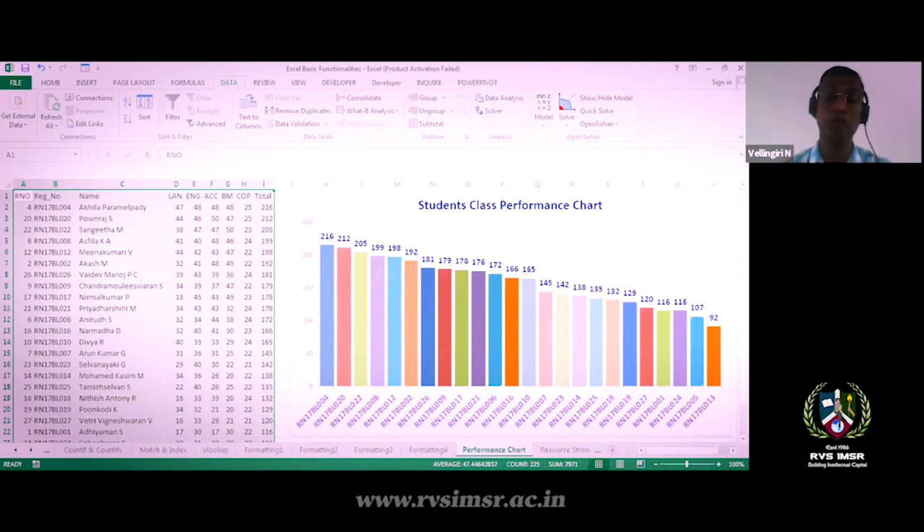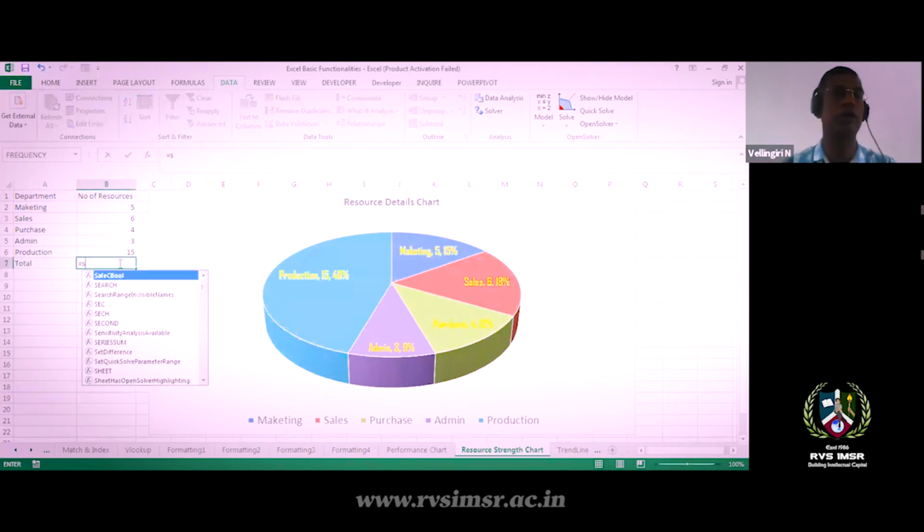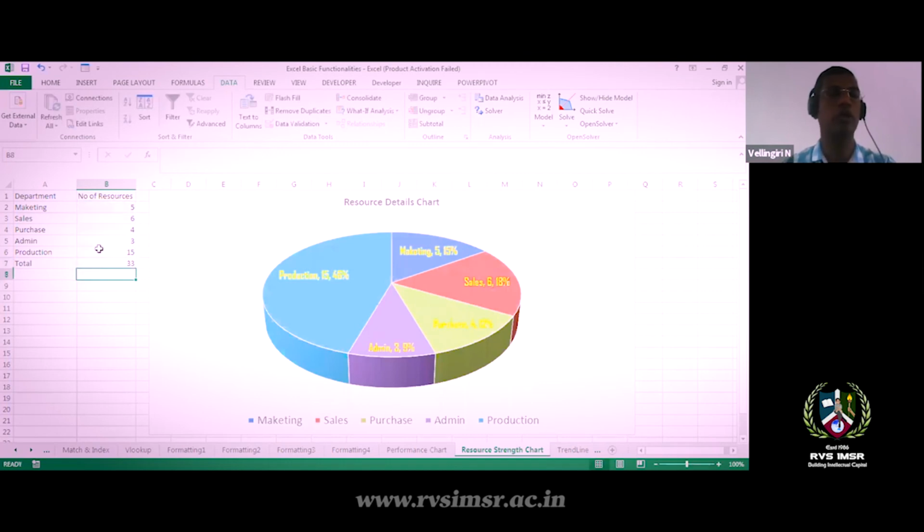Okay. Similarly, there is another type of chart. It is called a pie chart. See, it's a pie chart. It is another type of presentation over here. See, I'm having my company. I want to have the total number of employees. This is the total of employees, so this is equal to the sum of whatever we learned here. We'll identify this. So the total of employees working over here is 33 employees in my company.